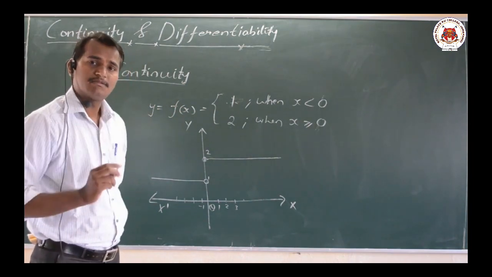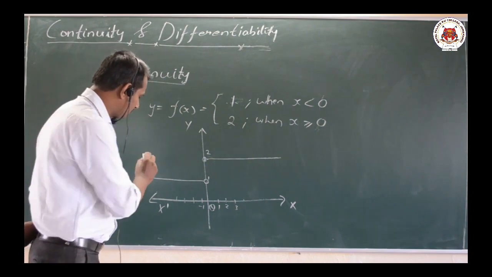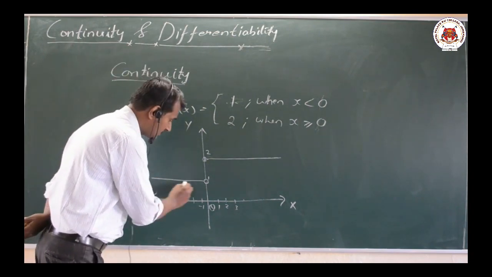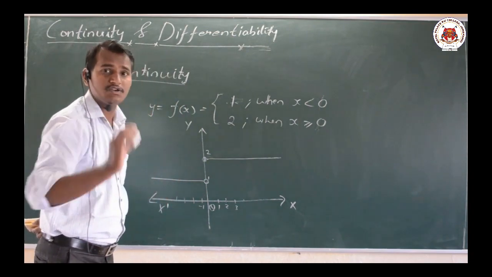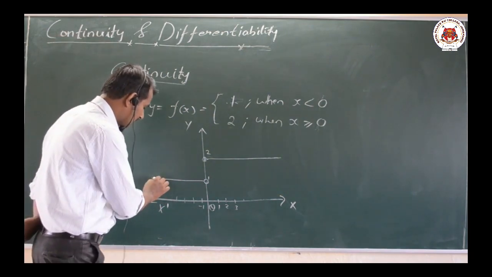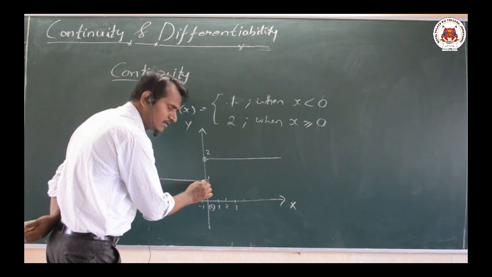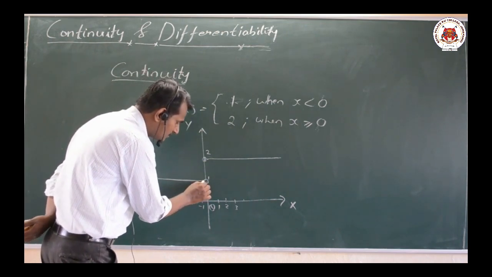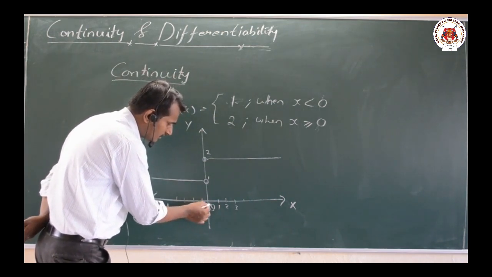Now I have a simple question: can we draw this graph without lifting this piece of chalk, or without lifting the pen or pencil? Now we shall observe here. We have to observe how the graph moves like this. Okay, the graph is like this. Then we can observe that here at x equal to 0.